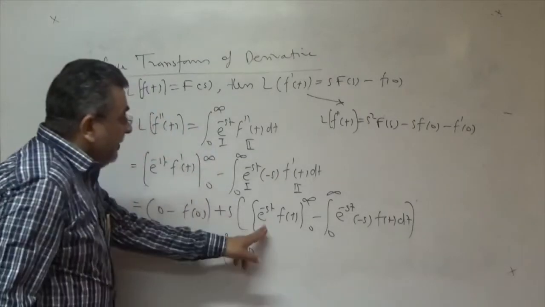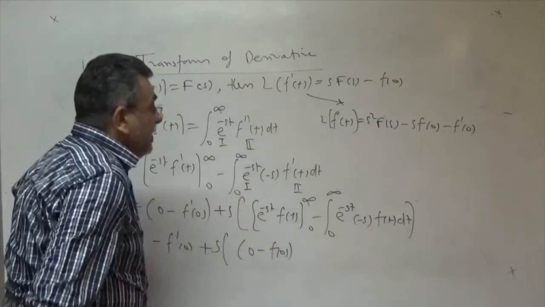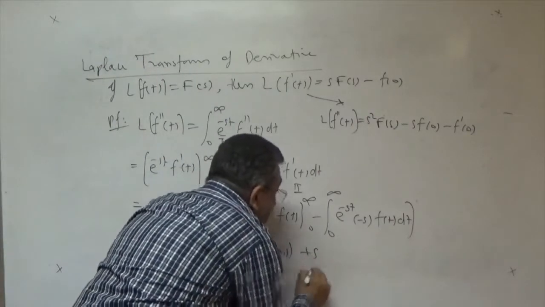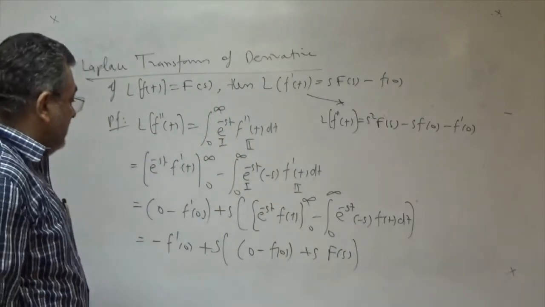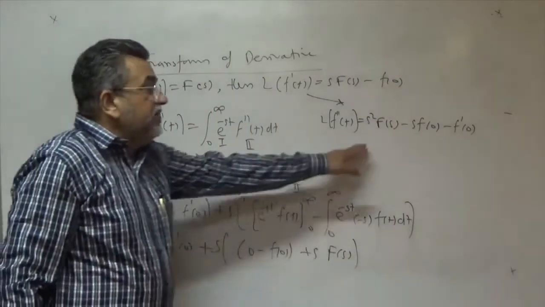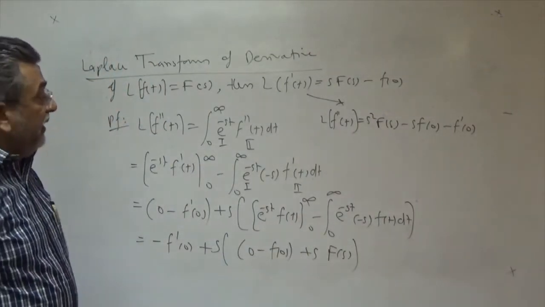After substituting upper limit, it is 0. Lower limit, this is f(0). Take minus s outside, and this is simply Laplace transform of f(t), that is F(s). Finally, we get this, right? This is the Laplace transform of second derivative.